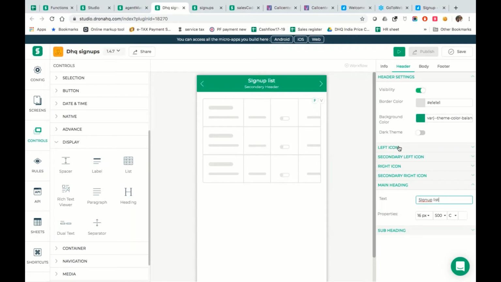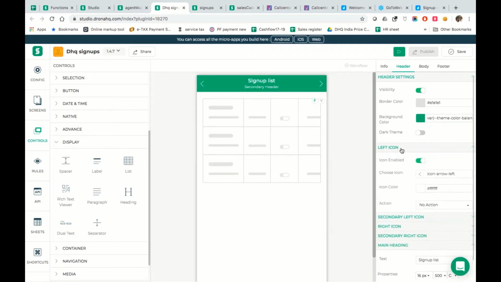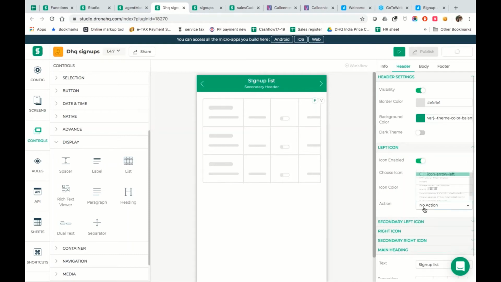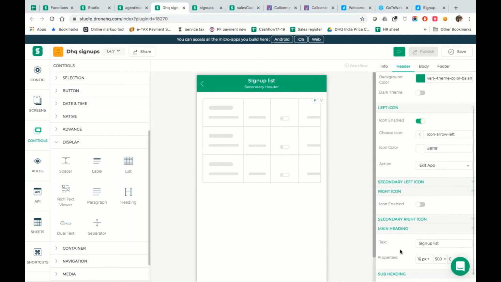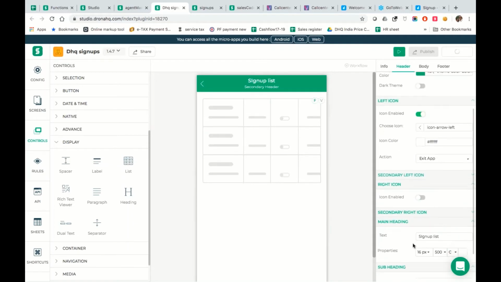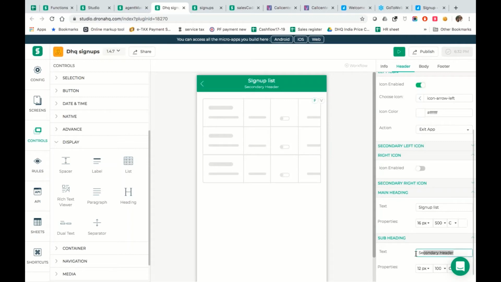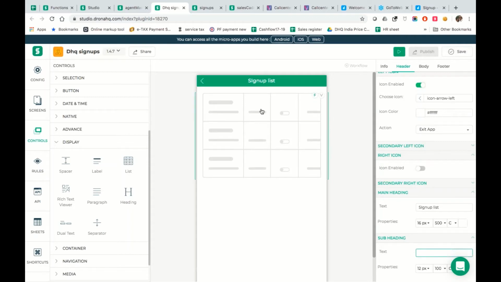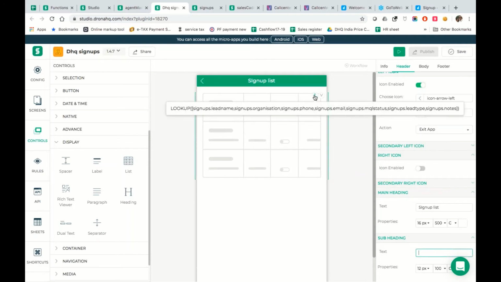Now it still has a few icons on the left and on the right. On my left, I would go and exit this particular app, and on my right, I'm just going to switch this off because I don't need anything on the right. Now, the next point that I have is a subheading, which I'm just going to remove. So now this is all looking good, right?